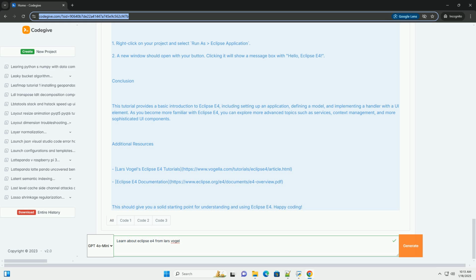Step 1. Define the application model. 1. Open the application.e4xmi file. 2. Add a new part under the application node. Right-click on the application node, add child, part. Set the ID of the part to example.part.